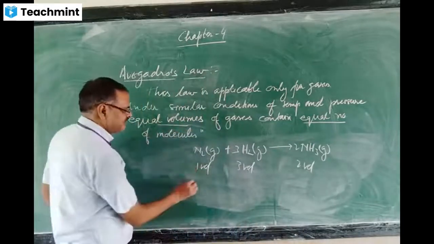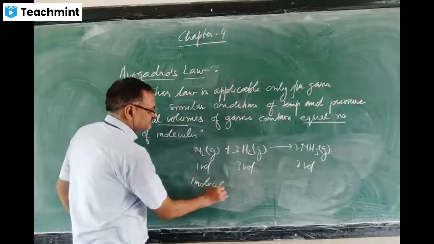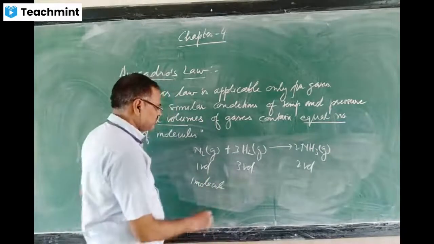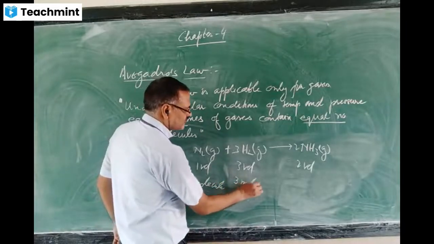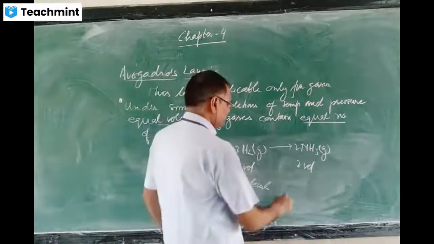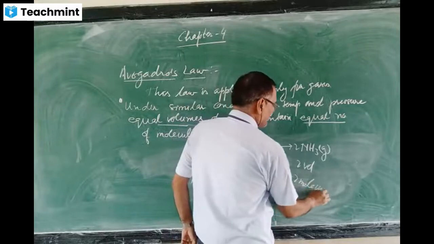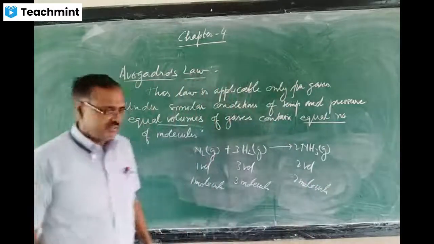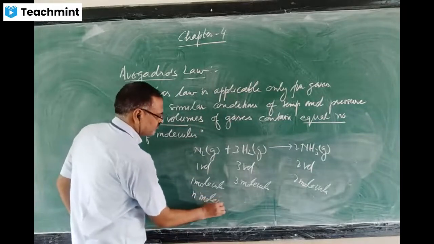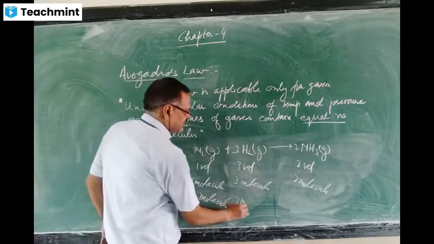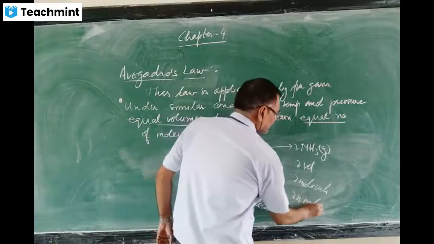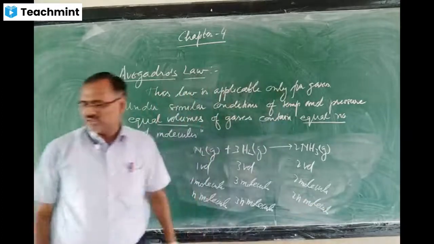If 1 volume contains N molecules, then here 3N molecules, here 2N molecules. So this is about Avogadro's law.